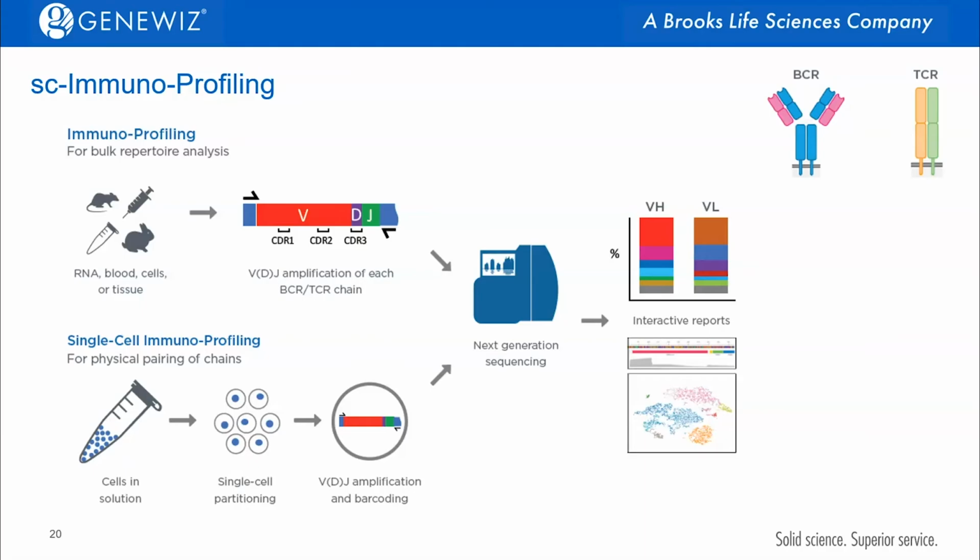With single-cell immunoprofiling, we'll take all of the cells that we are looking at and we'll get the complete heavy and light chain combination. So we'll be able to get a comprehensive view of exactly what's being expressed in all of the cells assayed. It's a much stronger and more comprehensive view of the exact immunoprofile of the sample in question.